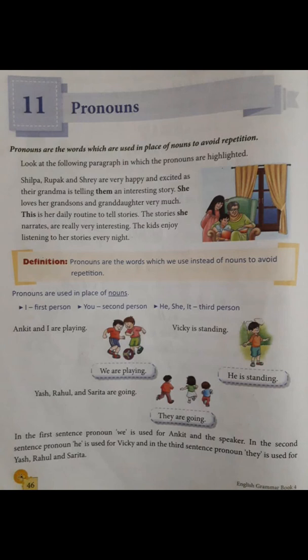Look at the following paragraph in which the pronouns are highlighted. Shilpa, Rupak and Shreya are very happy and excited as their grandma is telling them an interesting story. So instead of repeating the names of the children, the word them is used.